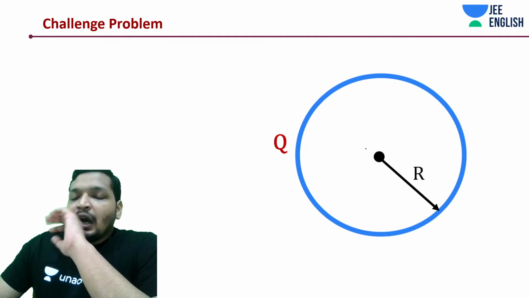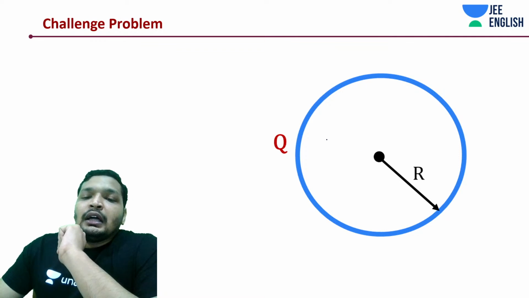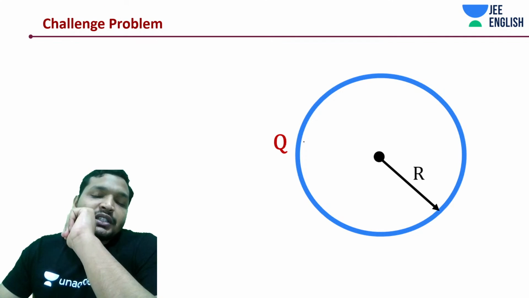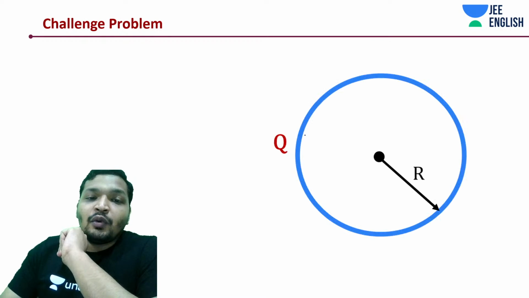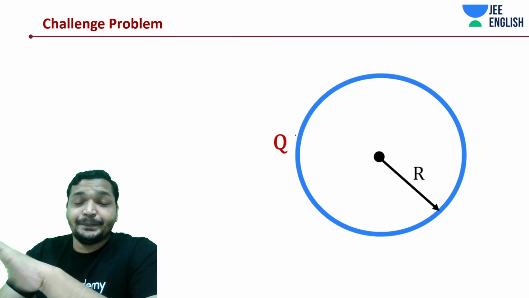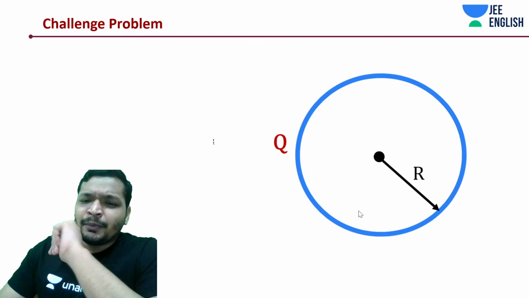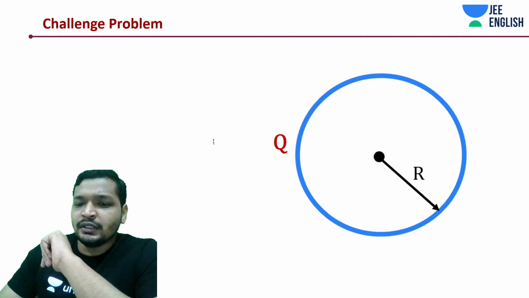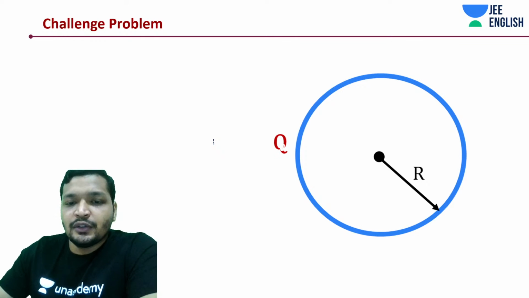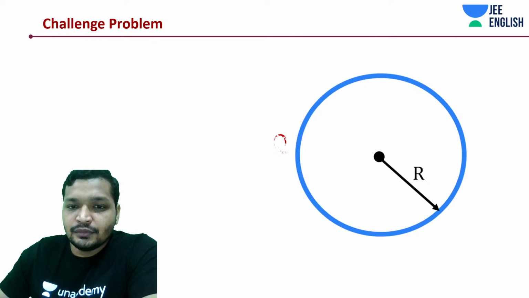So now, how do we work around this question? Now here arises the problem. So Q charge is distributed on it, and how do we find out the self-energy of the system? We know there is a potential on the surface. Can we do something around it? Probably no. We'll do something known as forget this charge Q. Now the total charge is Q. Forget this charge Q for now. Okay. And let me do a thing. Let me just completely get out this charge Q.